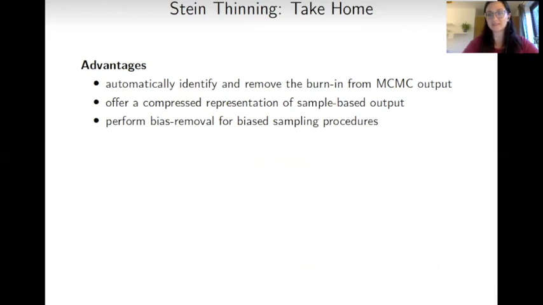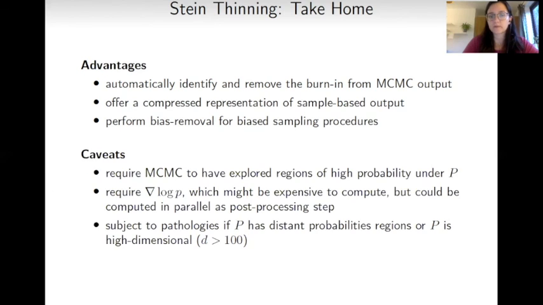Our take-home messages are that Stein thinning is able to automatically identify and remove the burn-in from the MCMC output. It offers a compressed representation of a sample-based output. It is also possible to remove bias from biased sampling procedures like our tempered target in the last example. However, it is necessary to recall that the MCMC needs to explore a high probability region under P. We need to be able to compute gradients of the log target, which may be expensive, but can be computed as a post-processing step, as I mentioned earlier.